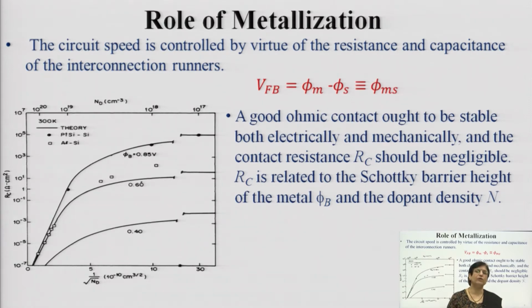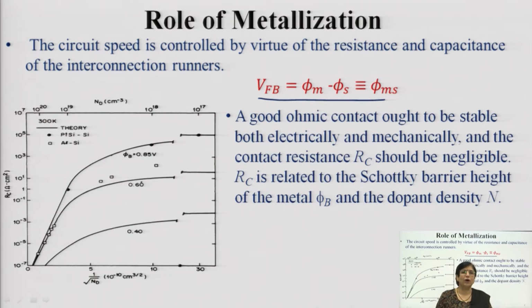As you know, when you are going for metallization in case of semiconductors, the flat band voltage is one of the important parameters. It is the difference between the work function of the metal and the work function of the semiconductor where the metal is being deposited. This phi ms is very important as far as metallization is concerned, because it plays an important role for actual conductivity. There will not be conductivity if phi ms is not properly maintained.